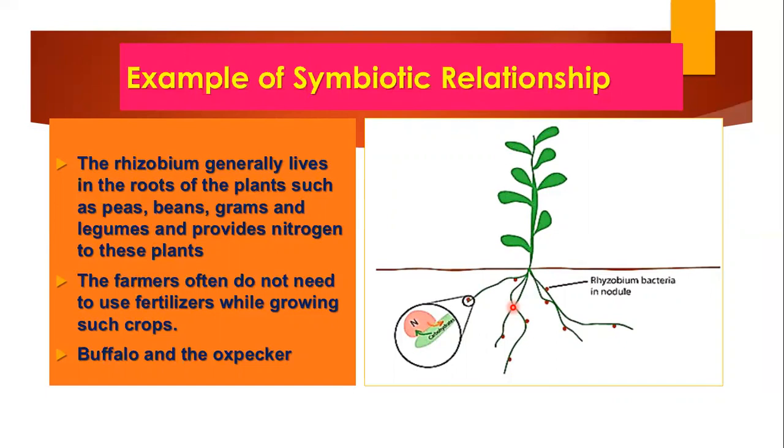Actually, they are carnivores. The third one is saprophytic, in which the organism grows on dead and decaying matter and absorbs nutrients from it. And the last one is symbiotic, in which both organisms coexist together and both are mutually benefited.